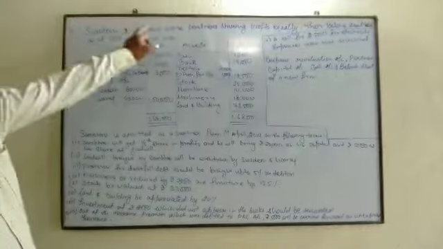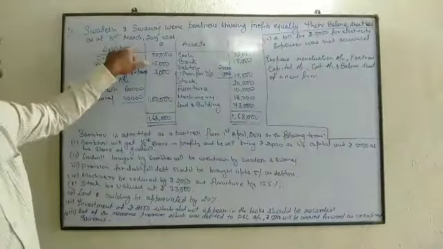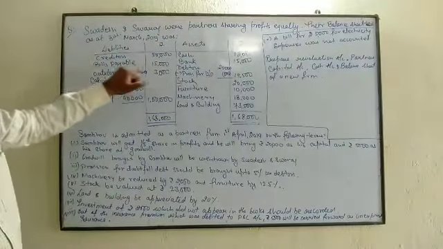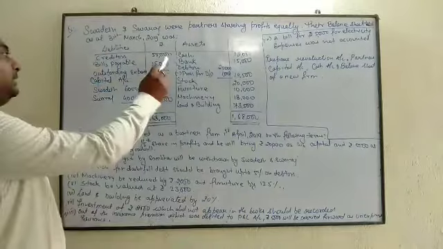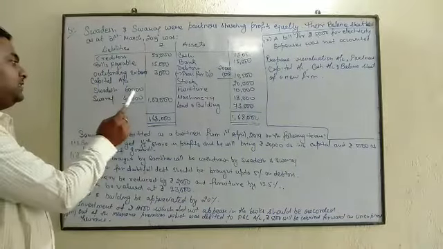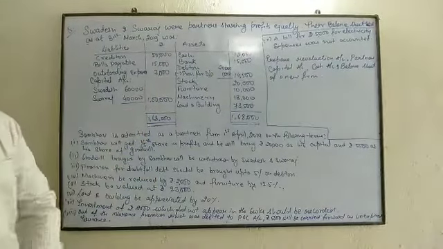Swadesh and Swaraj were partners sharing profit equally. Their balance sheet as at 31st March 2019 was: on the liability side we have creditors 50,000, bills payable 15,000, outstanding expense 3,000, capital account of Swadesh 60,000, Swaraj 40,000, total 1 lakh. Total of liability side is 1,68,000.